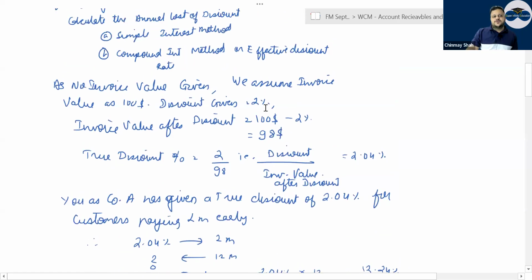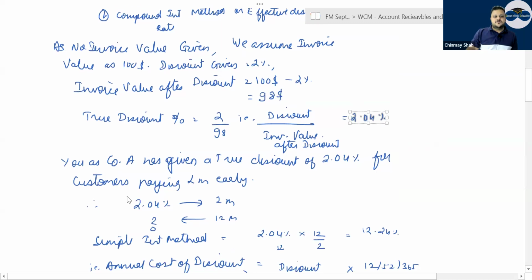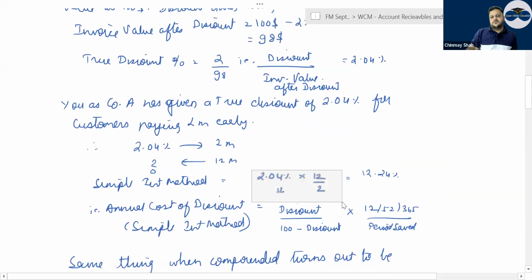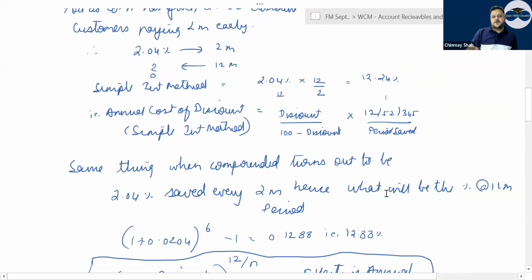You first find the true discount. What is the true discount? For a $100 bill, 100 minus 2%, $98 is the amount that you pay. So you got a $2 discount on 98. So 2.04% is the true discount percentage. Right? 2.04% is for 2 months. How much for 12 months? You do 2.04 into 12 by 2. That is 12.24%. But if they said what?